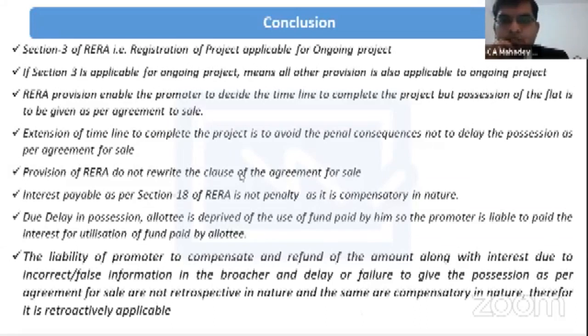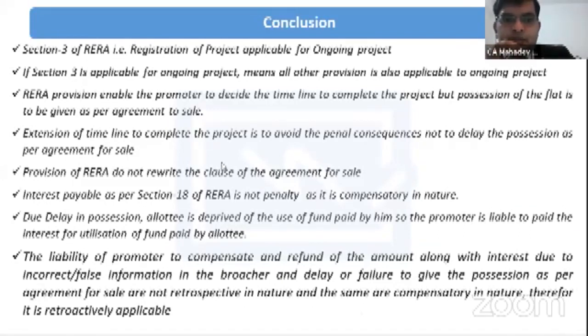Section 3, which is of the registration of the project, says that any project which is ongoing as on the date RERA came into picture, that is 1st May 2017, every ongoing project, if the BU permission, building completion certificate, has not been received, that project has to get registered under the RERA. So the Mah.Real Appellate Tribunal has observed that section 3 is applicable for the ongoing project, meaning all other provisions, that is section 12, 18, any other section of the RERA will also be applicable to the ongoing project.